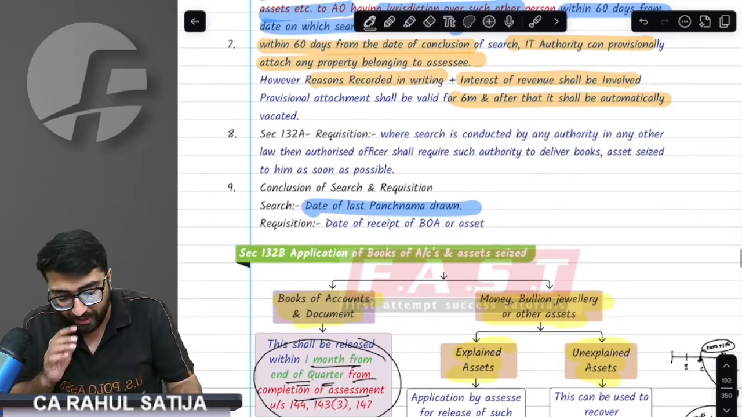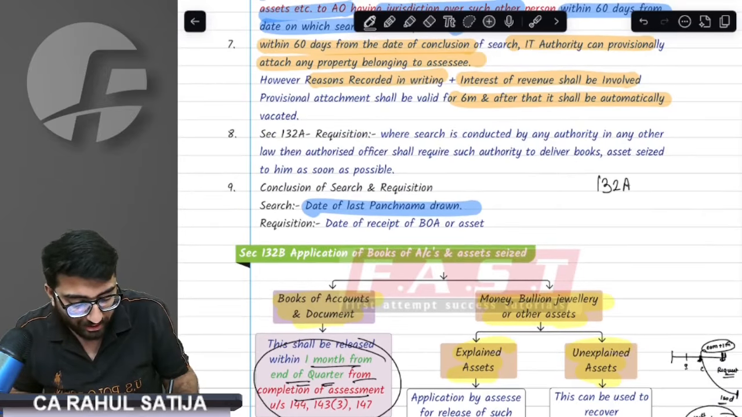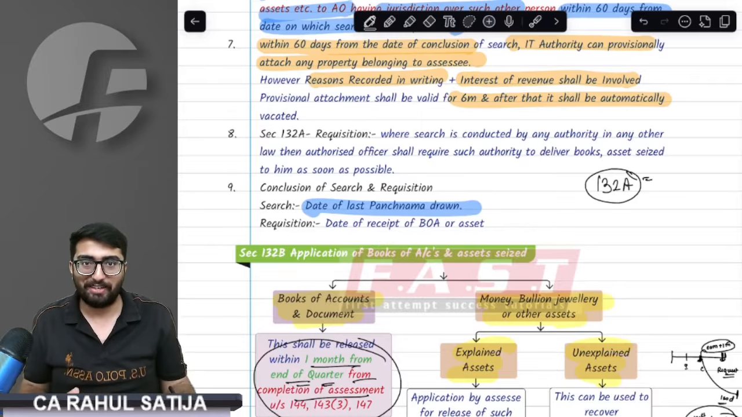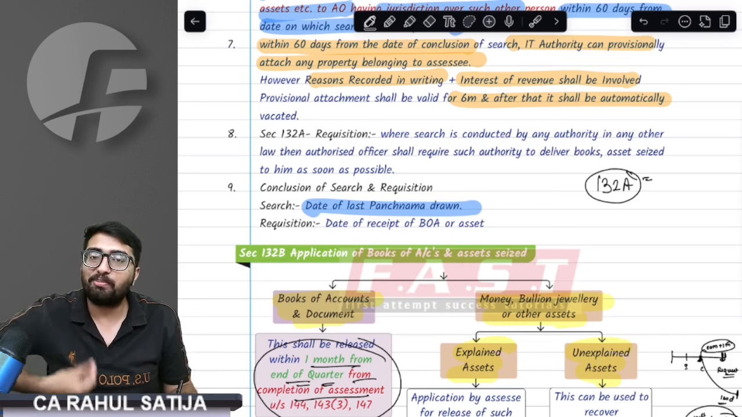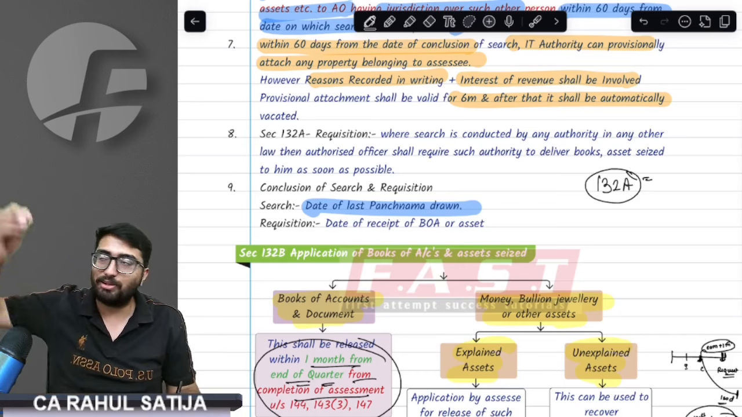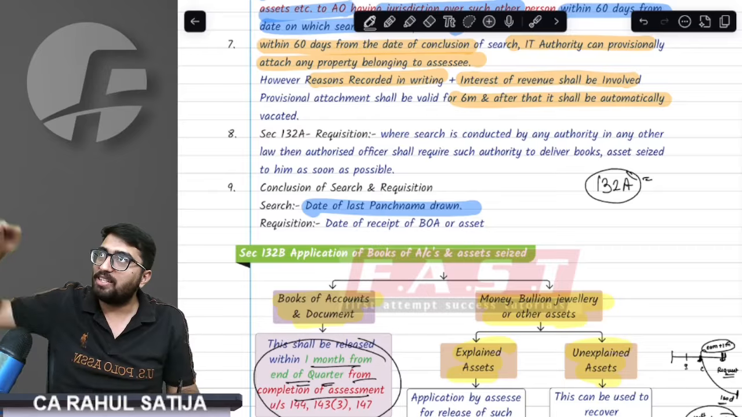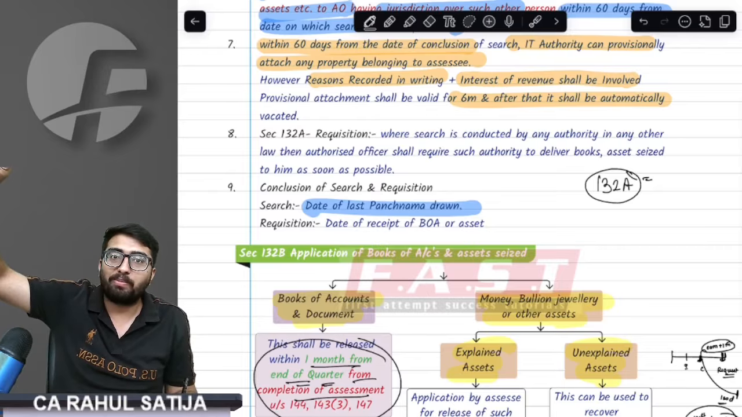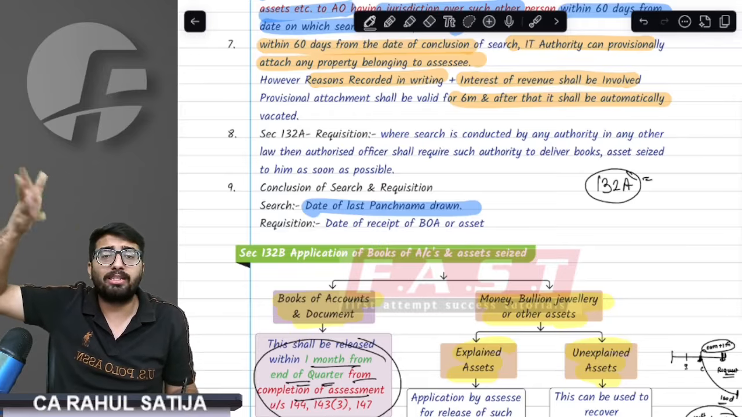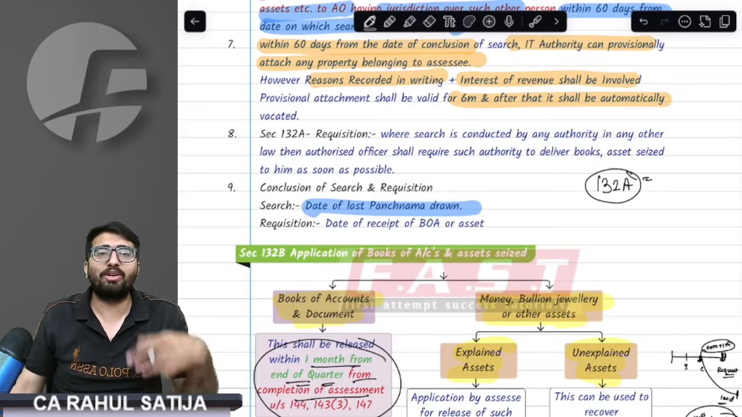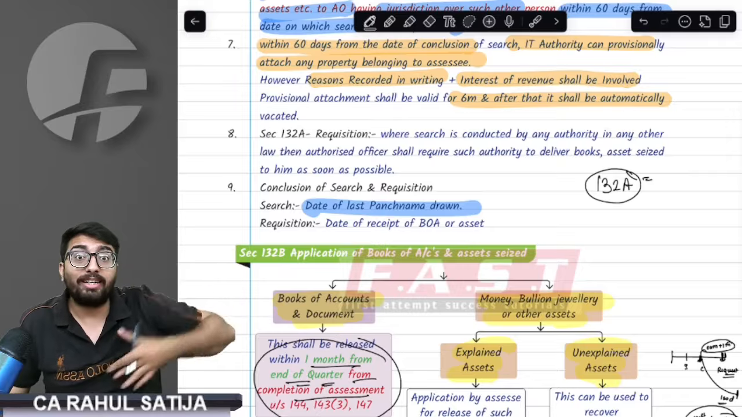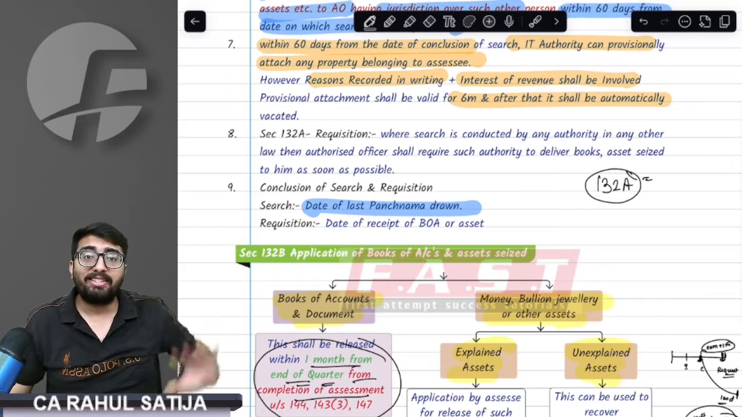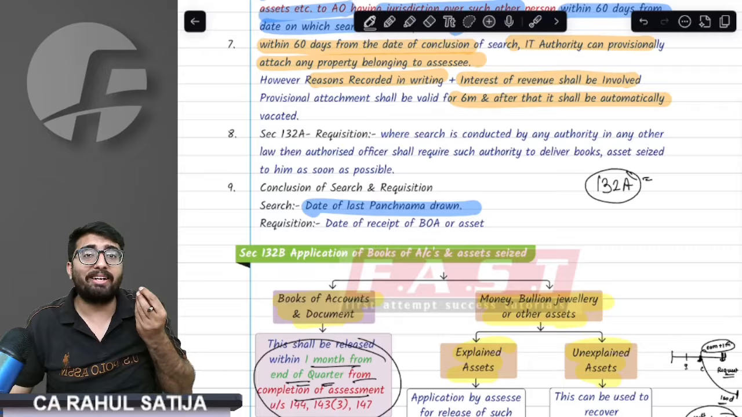We have a small concept of requisition, that is 132A. Now, what is this requisition? Understand this point very carefully. For example, a search took place under any other Act, for example PMLA, FCRA, the Security Act, or the GST Act. And they found out that I have evaded income tax. The GST department got to know that Rahul has evaded income tax.